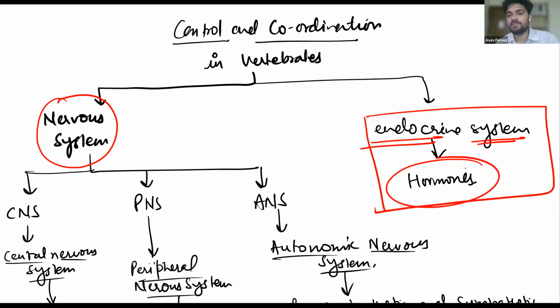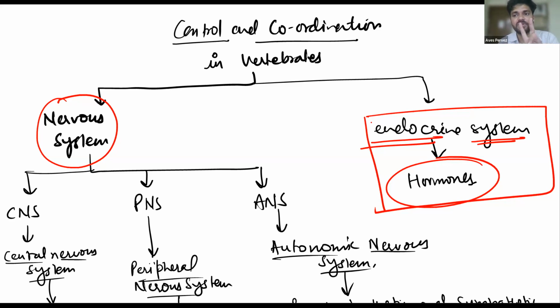We can simply say that the endocrine system is another controlling agency that controls our body, like our heartbeat, our blood sugar level, our growth, and the water level in the body, whether it is hydrated or not. The blood sugar level, the pH level, and other things are controlled by secreting special agents that we call hormones. We will discuss this one later.